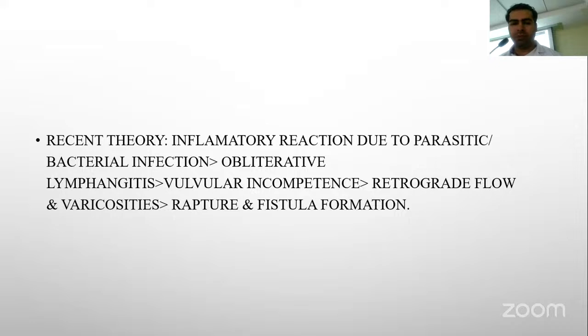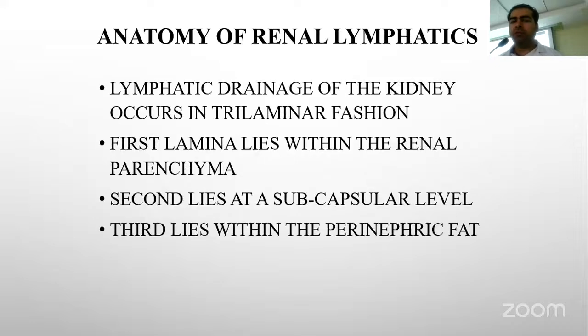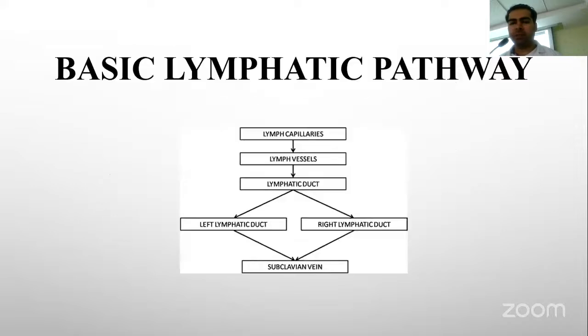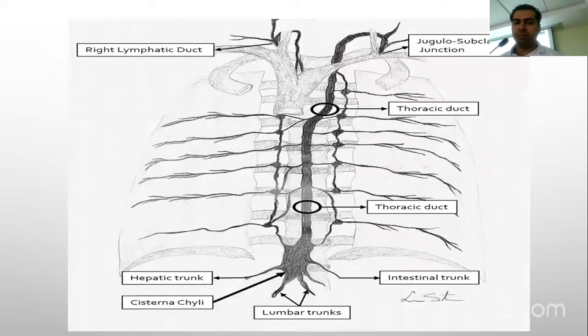the fistula formation. Anatomy of renal lymphatics: it is trilaminar, and the first lamina lies within the renal parenchyma, second in the subcapsular level, and third in the perinephric space. And the lymph flows from the lymph capillaries to the lymphatic vessels and lymphatic duct, which finally join the subclavian vein. This figure shows the lymph flowing from the lumbar trunk to the cisterna chyli and to the thoracic duct, and ultimately at the subclavian junction.